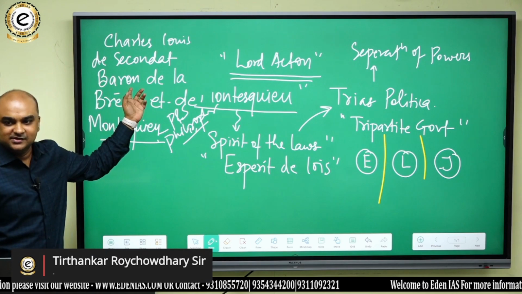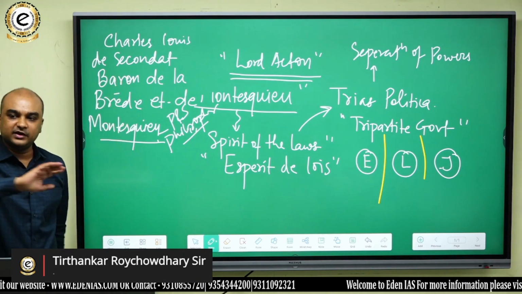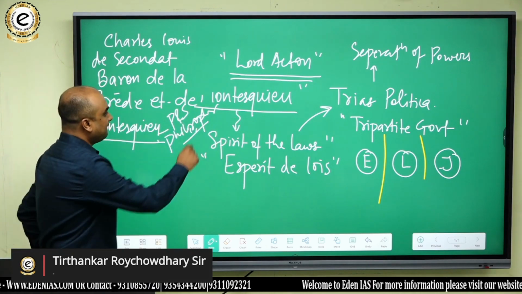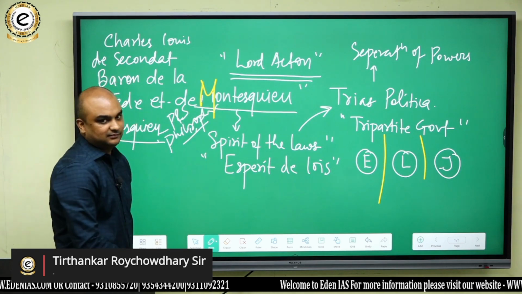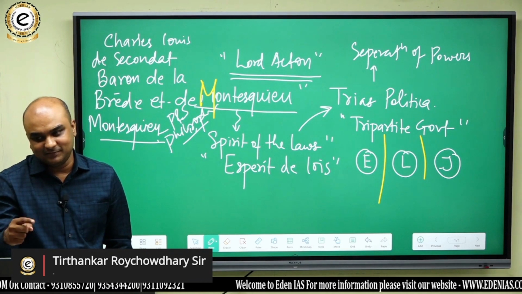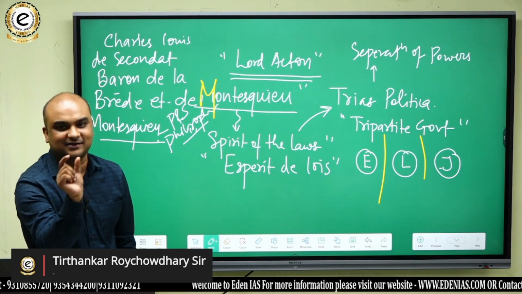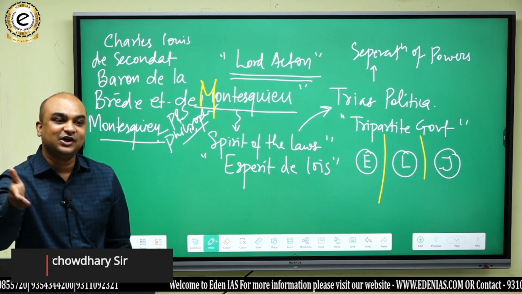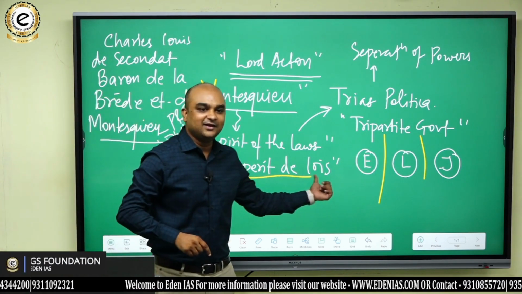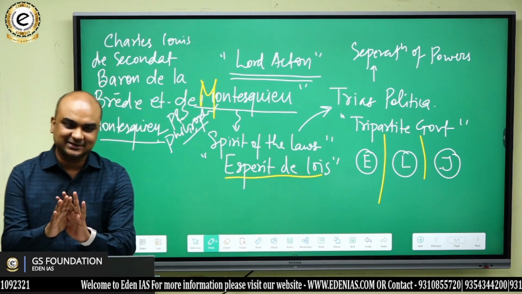So what is his name? Charles Louis de Secondat, Baron de la Brette, Montesquieu. No need of remembering anything about that. Just remember Montesquieu. But keep this in mind: there will be one among you who will actually write the full name. And the one evaluating the paper will immediately get impressed by that very little thing. This will be one of the special features of his answer. And he will not write Spirit of the Laws, rather he will write Esprit de loi. Do you understand that? तो इसे लगेगा evaluator को कि इसने सही से तैयारी की है.